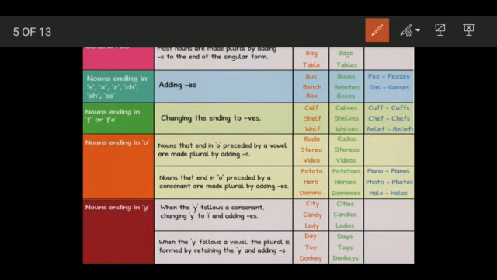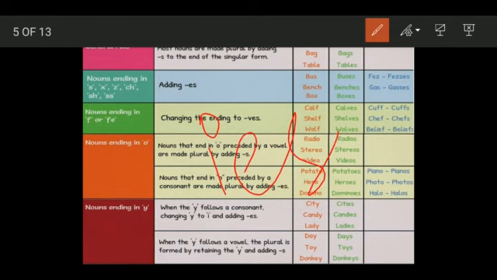Then there is another rule. If there is a word which is ending with Y, then again you have to see whether the letter before Y is a consonant or a vowel. If you see that any word is ending with Y and there is a consonant before it, not a vowel but a consonant, so in that case you will remove that Y and add IES to it.